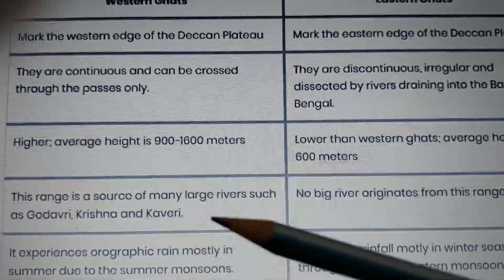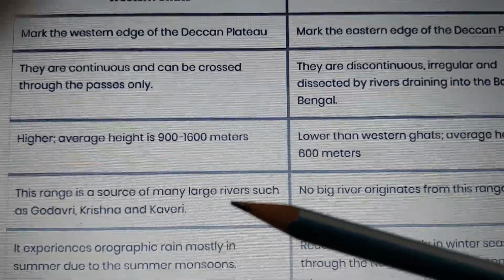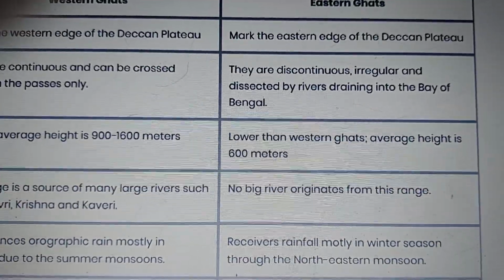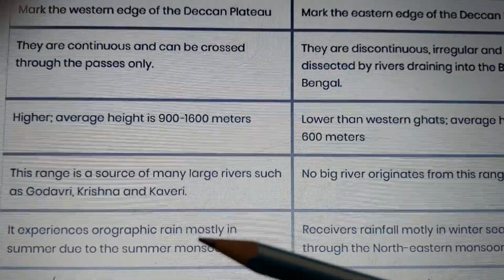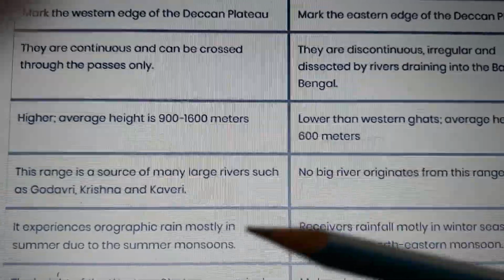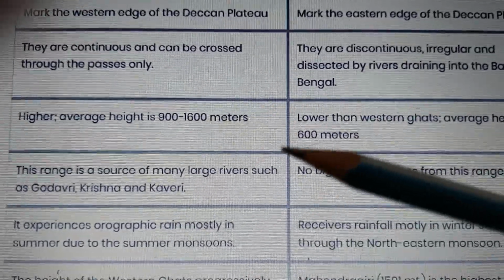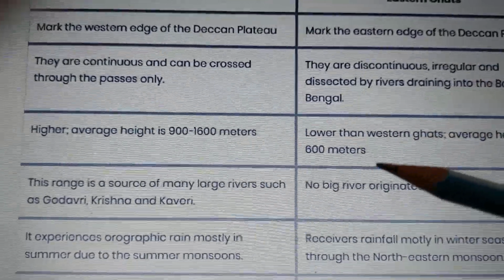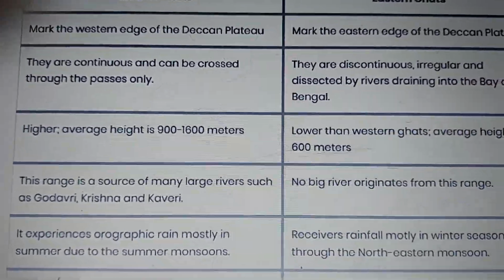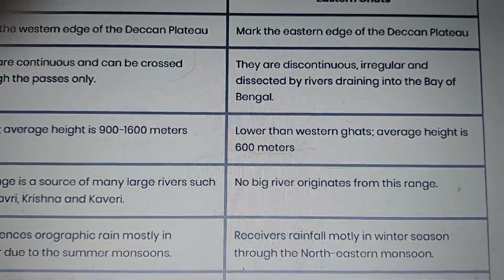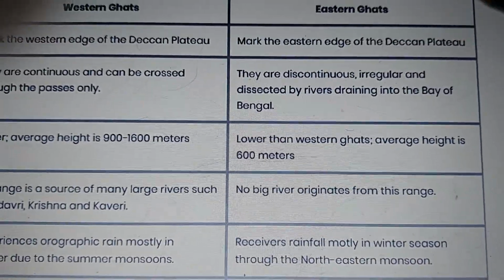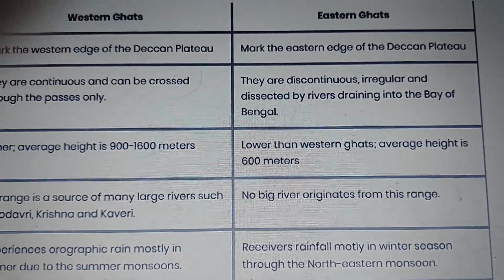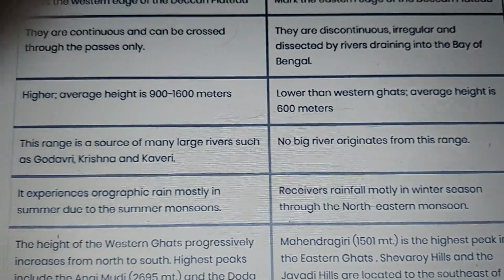Now the Western Ghats are a source of large rivers. Godavari, Krishna and Kaveri originate in the Western Ghats, and you can see no rivers are originating here. Here they get orographic rainfall, because all the southwest monsoon winds hit the mountains of the Western Ghats and drop all the rainfall there. So it is orographic rainfall. The Eastern Ghats hardly receive rainfall, mostly in the winters by the northeast winds when the monsoon winds retreat. That we will be learning in the climate chapter.